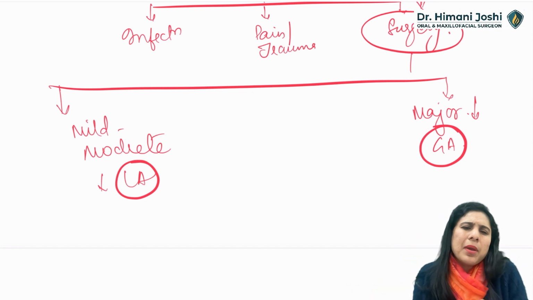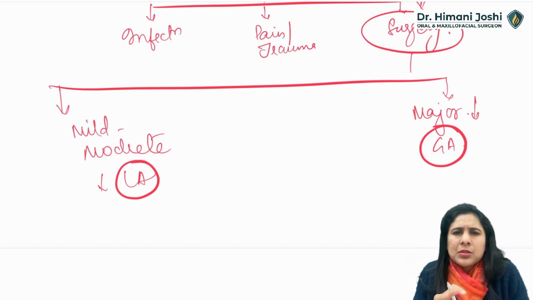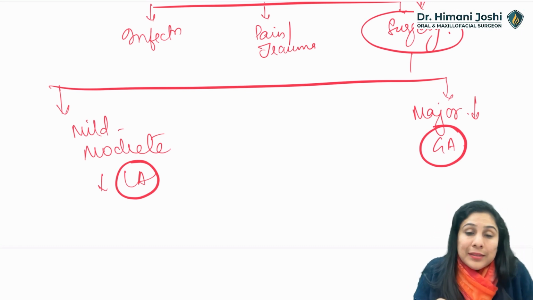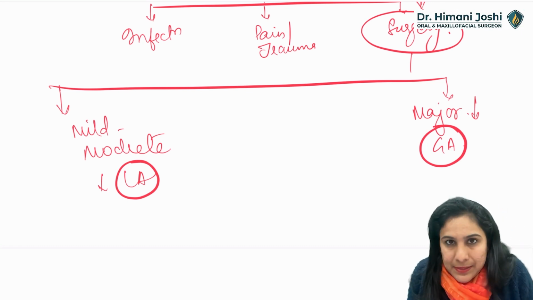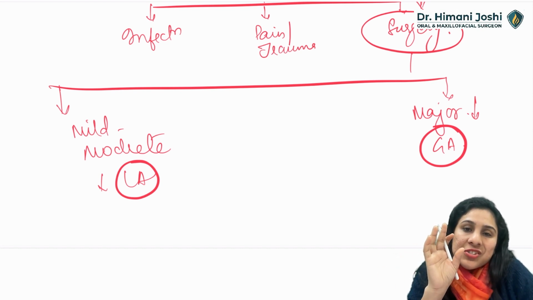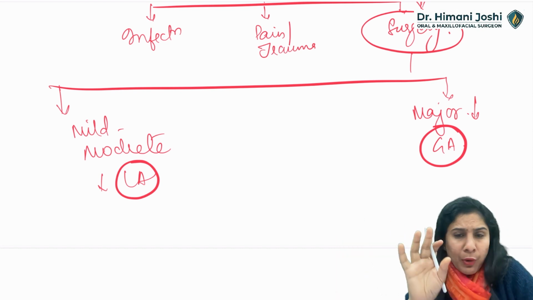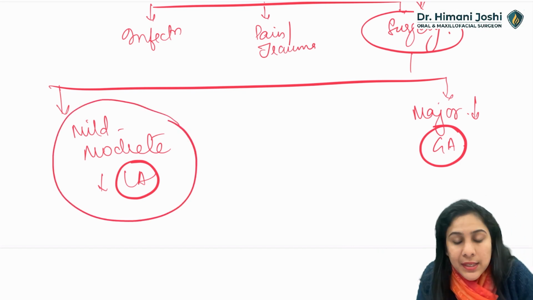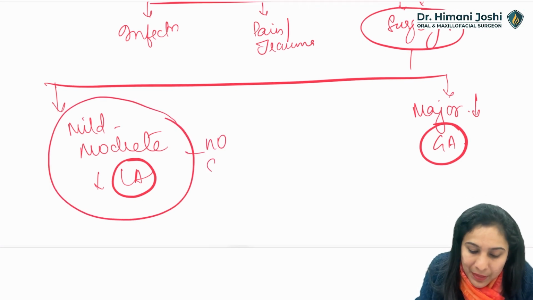Mild, moderate surgery, maybe some small pathology, extraction, some normal procedure. Okay? The current recommendation says that if the patient is on a steroid therapy, a low dose steroid therapy, for a mild to moderate surgery, no supplementation is required.